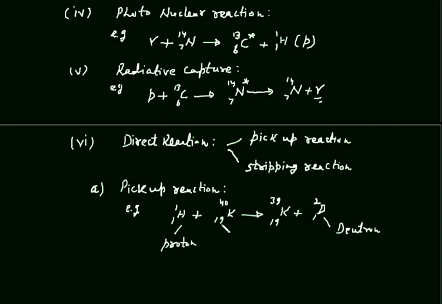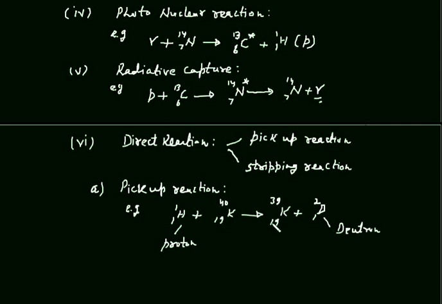In this reaction, you see that this proton has picked up a nucleon from potassium, and now this proton has become neutron. Means proton has picked up a neutron from potassium and this proton has become neutron. Now the mass number is same in potassium?